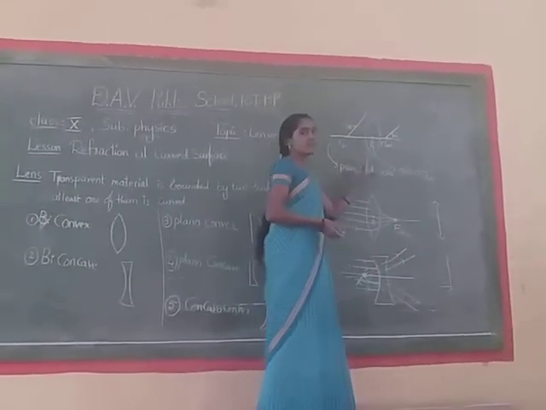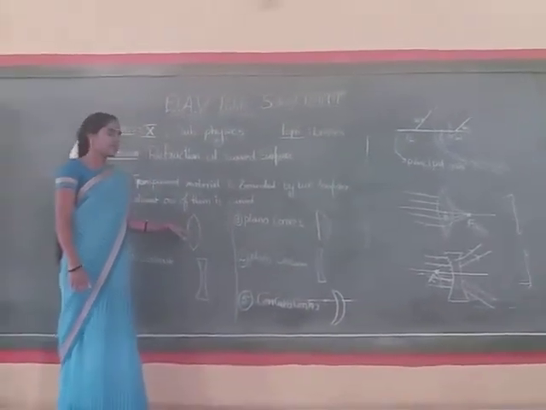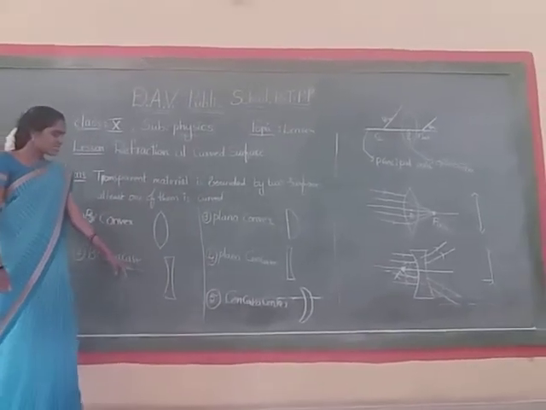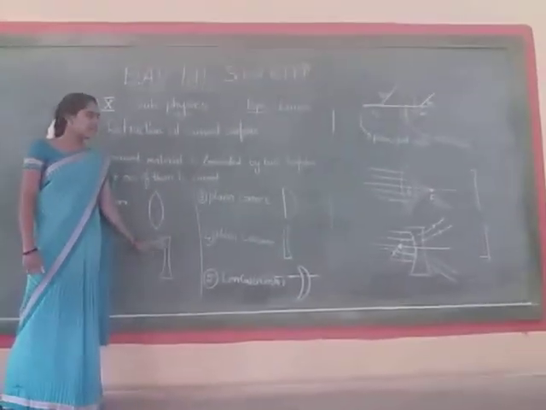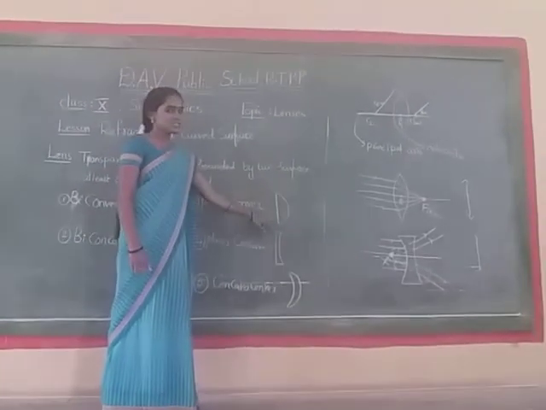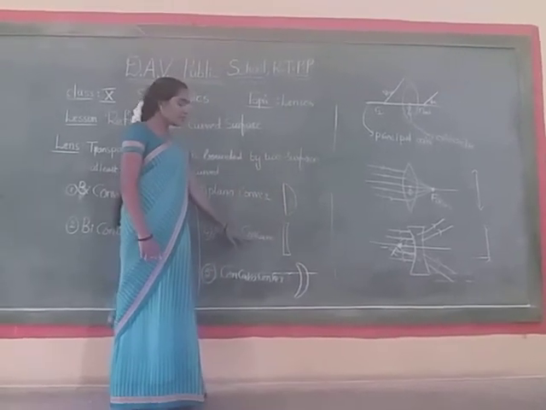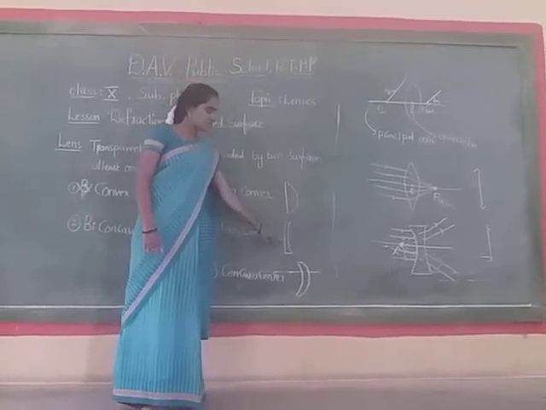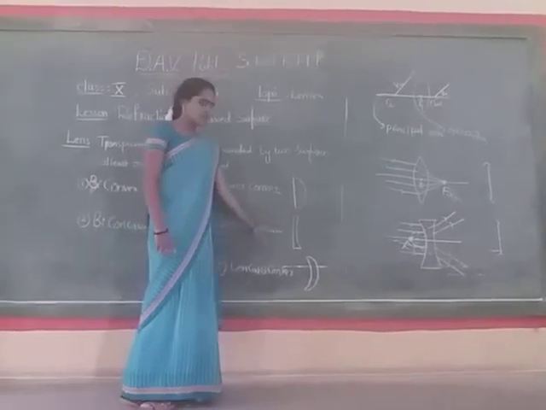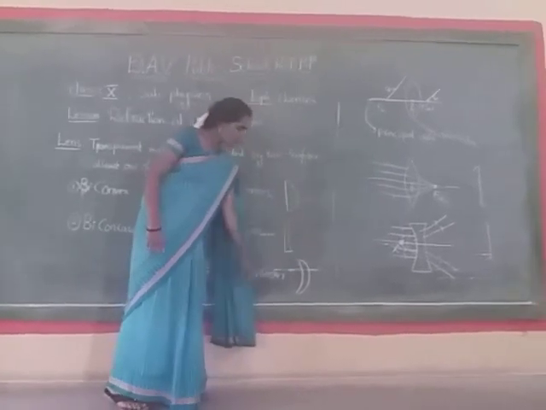So what is a convex lens? A convex lens is a lens which is thicker at the middle and thinner at the edges. A concave lens is thinner at the middle and thicker at the edges. Plano-convex means one surface is plane and the other surface is convex. Plano-concave means one surface is plane and the other surface is concave. Concavo-convex lens means one surface is concave and the other surface is convex.